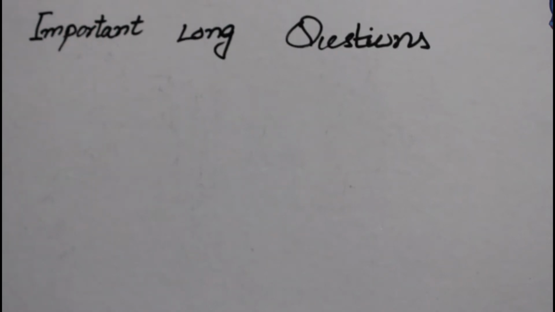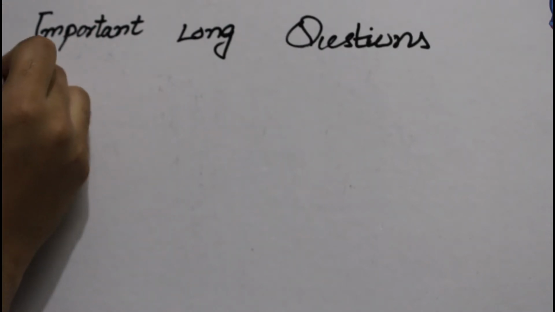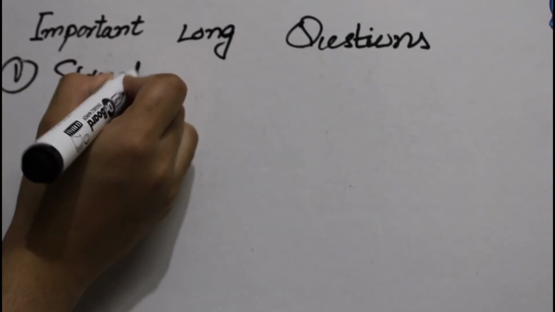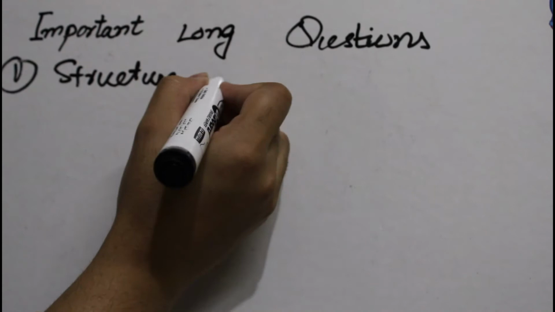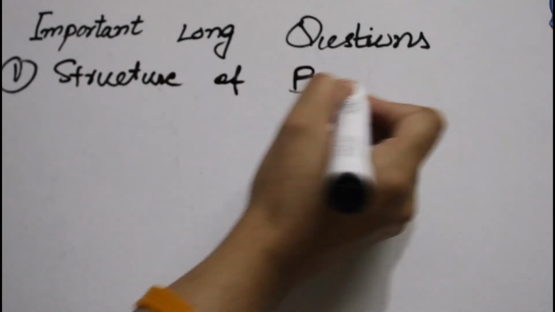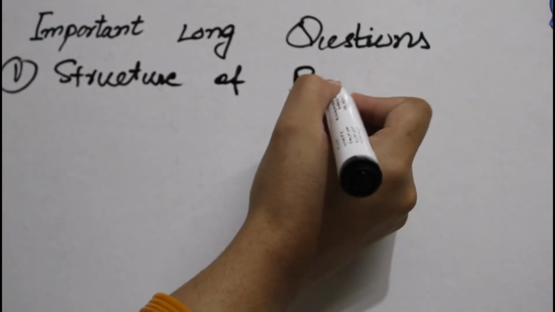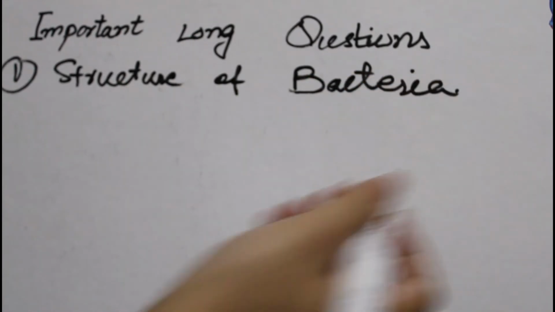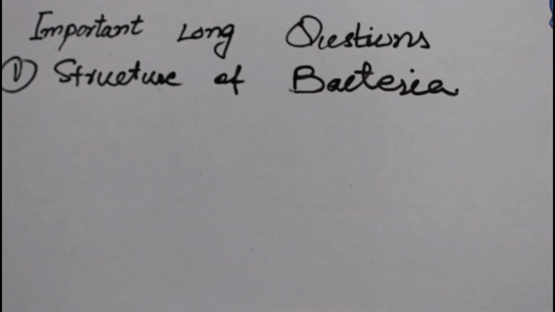The most important question is the structure of bacteria. Question number 1 is structure of bacteria. So this is a long question, so it can have credits like 4, 5. So for this, if you want to get the total 4 or 5 marks, you have to tell in detail the structure of bacteria. Okay, if you are going to tell about the detailed structure of bacteria, what are the points you should cover?